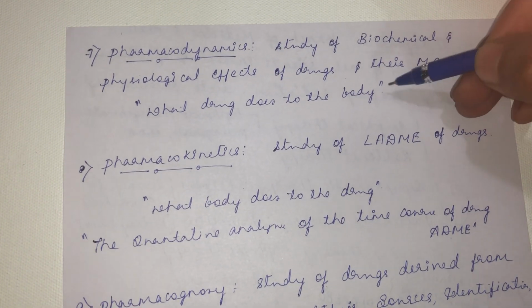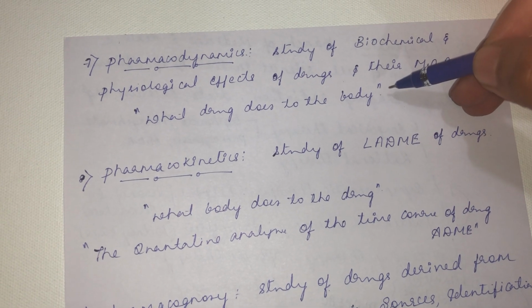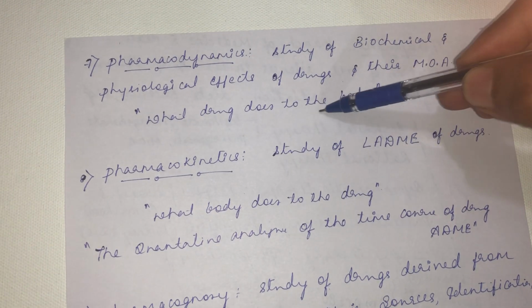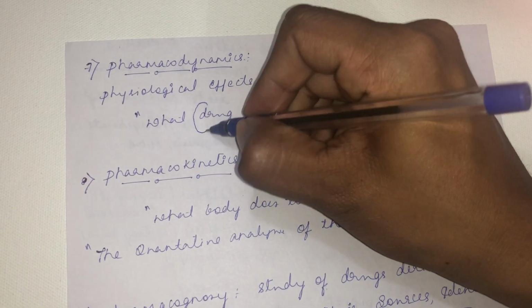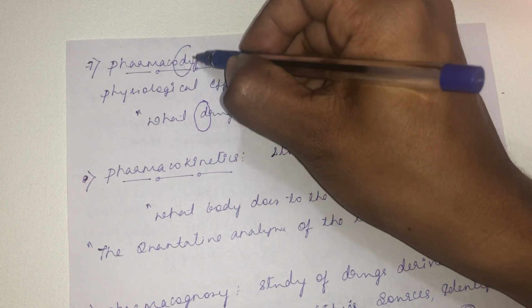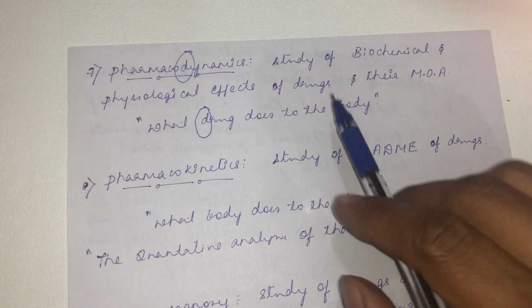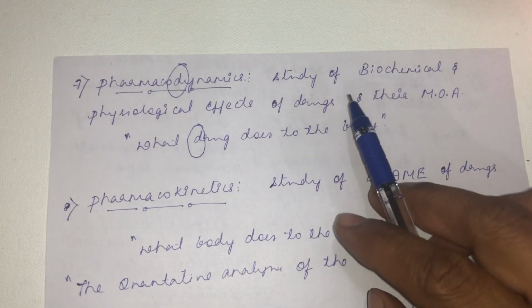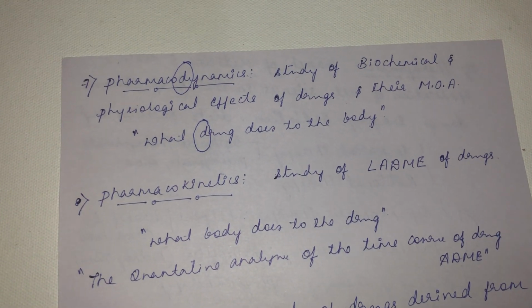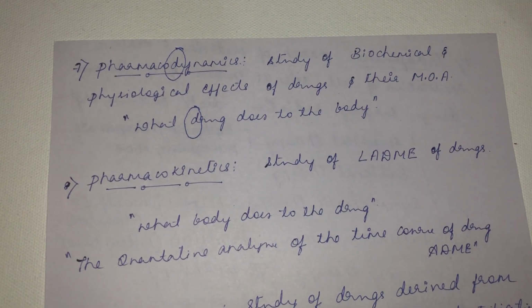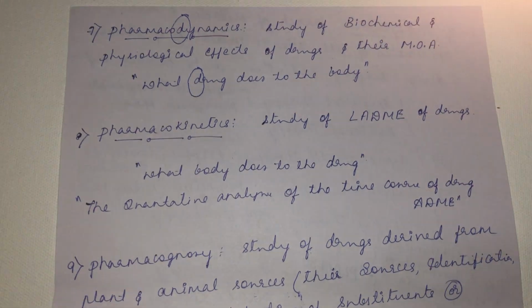See, in layman's language, or in common man's language, pharmacodynamics is what the drug does to the body. D for D: what the drug does to the body. Don't confuse. So pharmacodynamics is what a drug does to the body. In a broader sense, pharmacodynamics is the study of the biochemical and physiological effects of drugs and their mechanism of action.